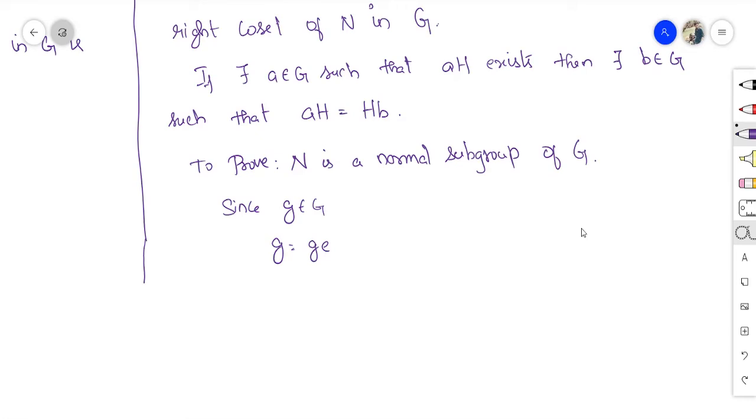Now which implies g belongs to gN because e belongs to N, right? e belongs to N. Therefore, I can write g as a product of g and an element in N. So I can write g belongs to gN. Now, what will be the right coset for this particular g? That is what we need to find.